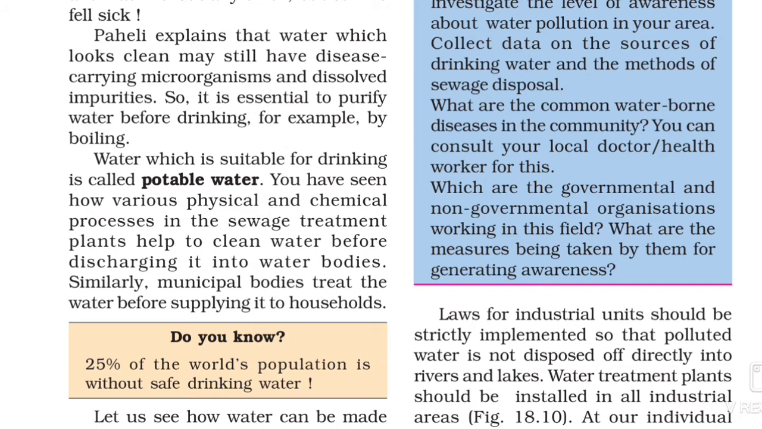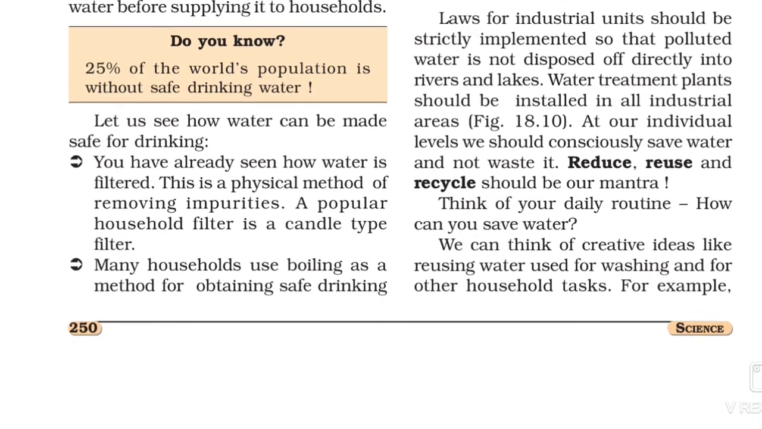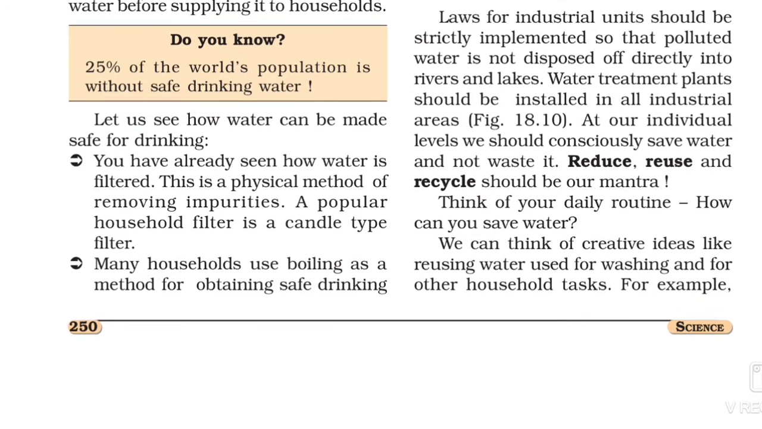You have seen how various physical and chemical processes in the sewage treatment plants help to clean water before discharging it into water bodies. Similarly, municipal bodies treat the water before supplying it to households. So let us see how water can be made safe for drinking. So first step: you have already seen how water is filtered, and this is a physical method of removing impurities. A popular household filter is a candle type filter.